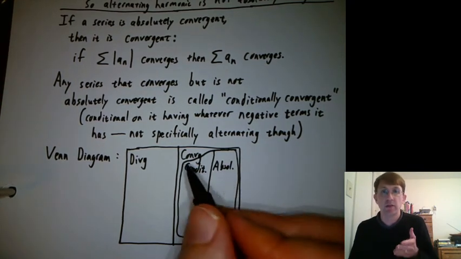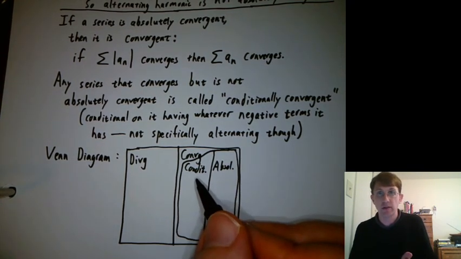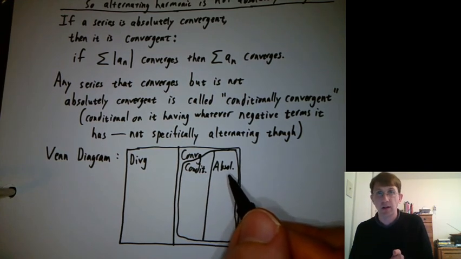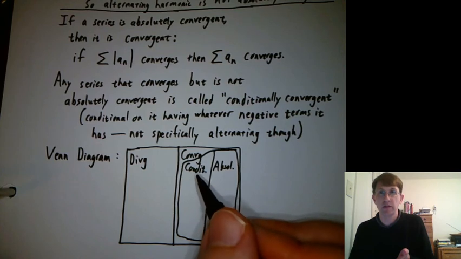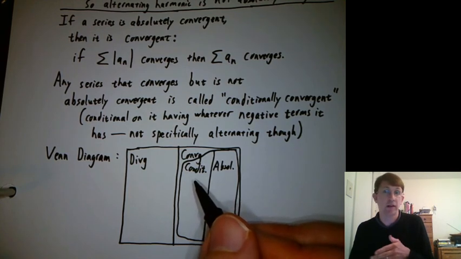So a series is either divergent, or it's conditionally convergent, or it's absolutely convergent. Either of those count as convergent, but for the conditionals, if you put absolute values on it, then it ends up divergent.